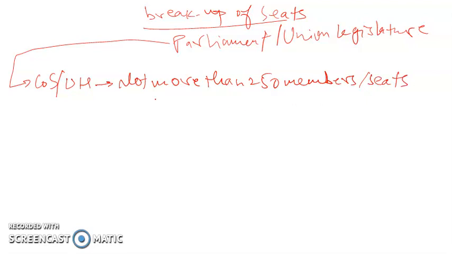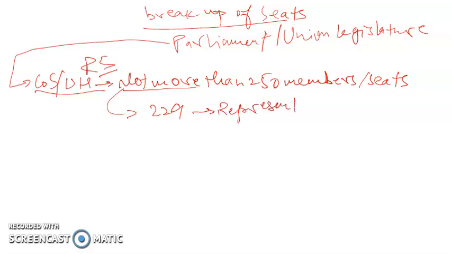So in the Council of States, that is Rajya Sabha, the number of seats cannot be more than 250. Out of this, 229 will be representatives of the states.